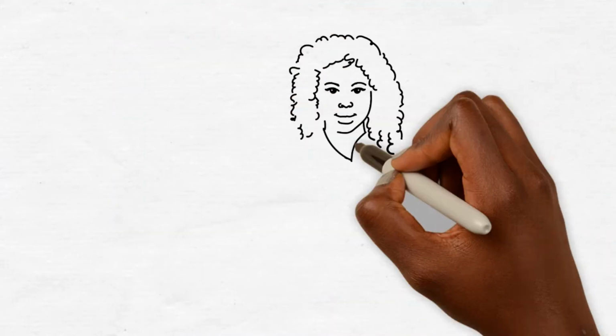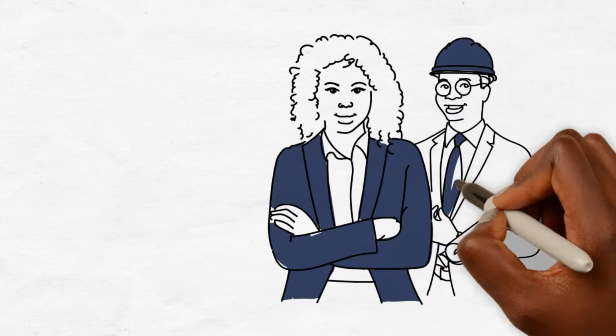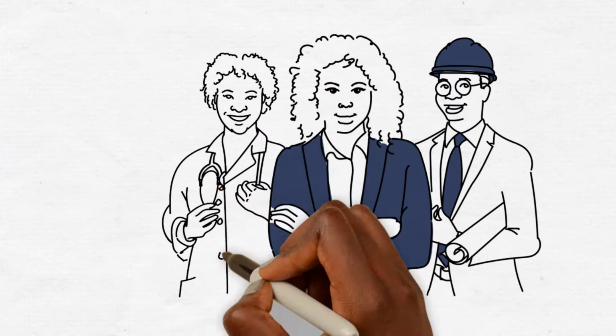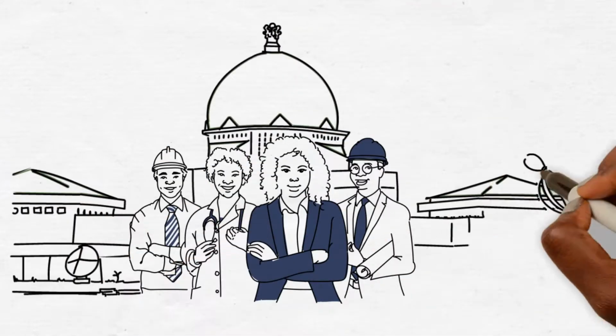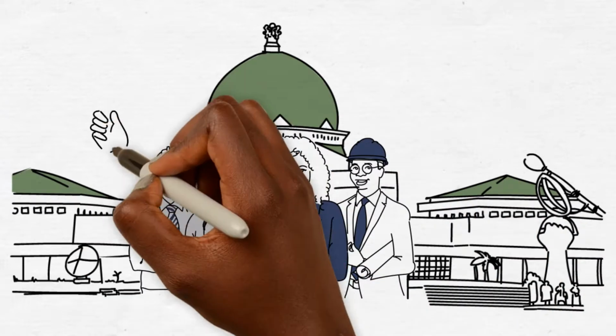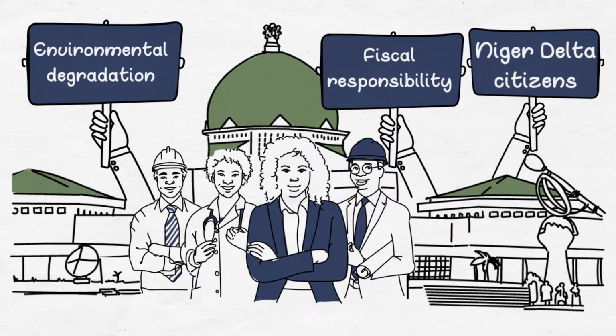This is Esther. She's a program manager at an NGO in Nigeria. She works with civil society organizations to advocate for government policies to hold the oil and natural gas industries accountable for environmental degradation, fiscal and political responsibility, and responsiveness to Niger Delta citizens.